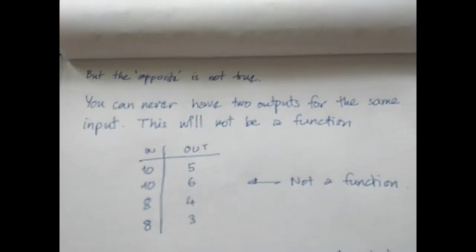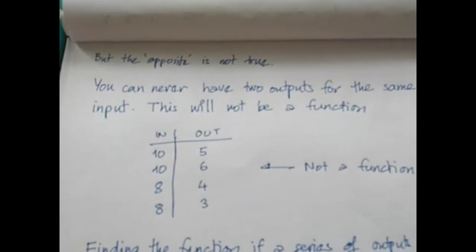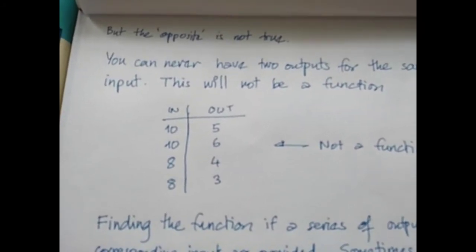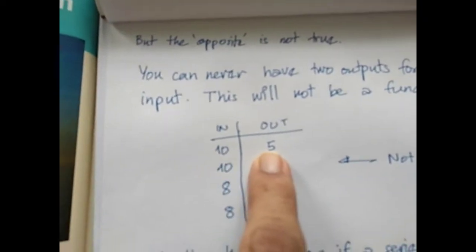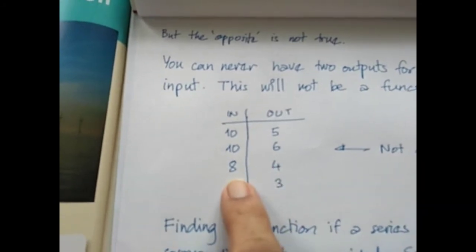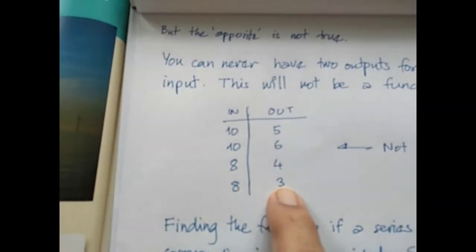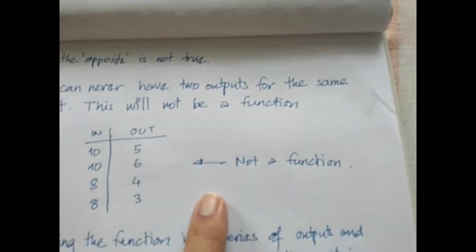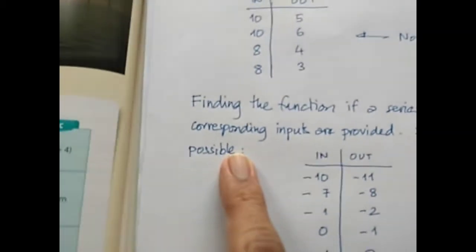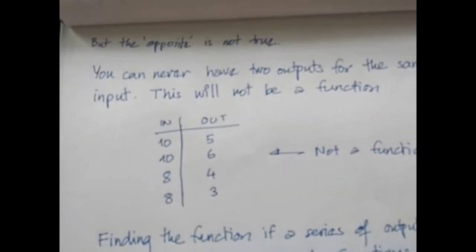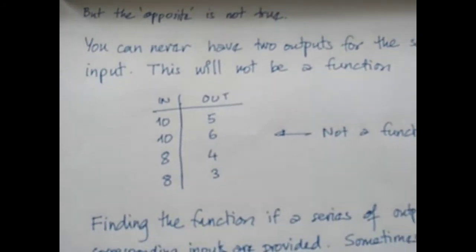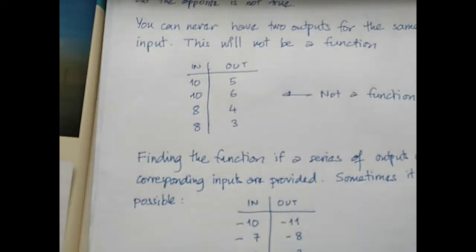If you do, this is not a proper function and it is wrong, because you give an input and you don't know the output. For example, if input is 10, sometimes it gives you 5 and sometimes it gives you 6, or input is 8, sometimes it gives you 4 and sometimes it gives you 3, then this is not a function. Okay, so we will revisit this concept a little later on when we start looking at the book and when we start looking at functions in some more detail.